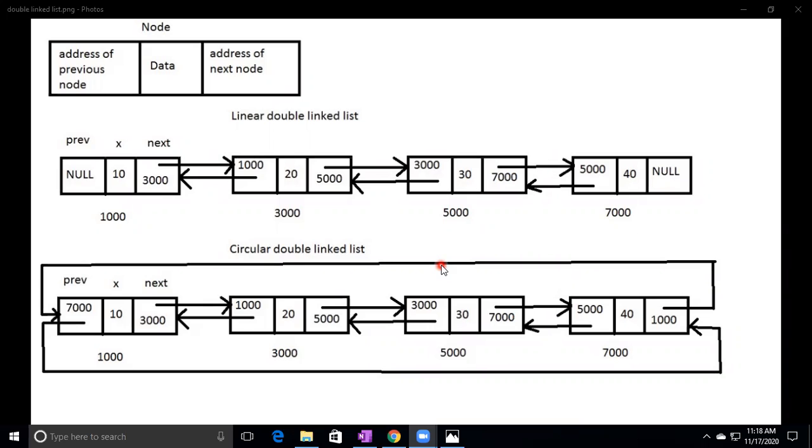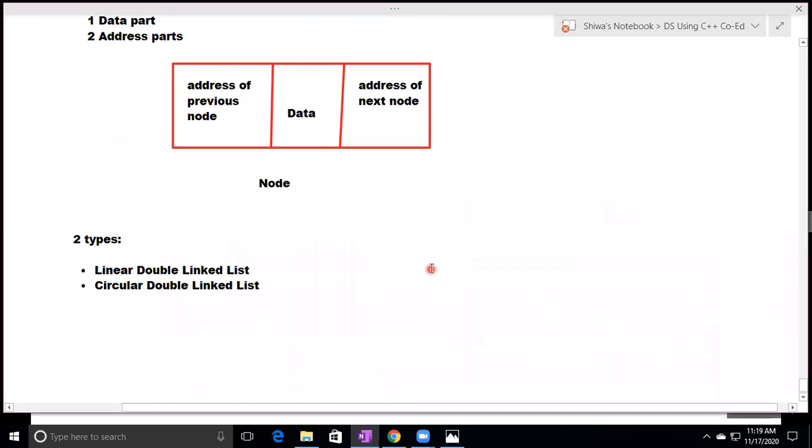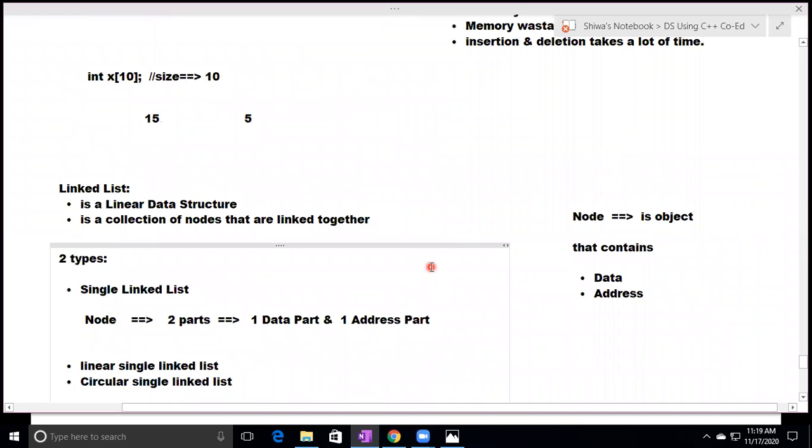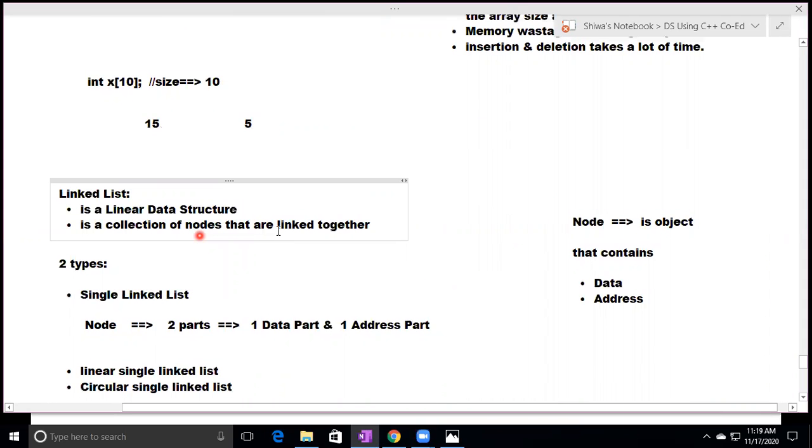So in the linked list, this is a very, very important question for the annual examination. Listen, in the exam, they may ask like this: What is linked list? What are the types of linked lists? So what is linked list? Linked list is a collection of nodes that are linked together. And this linked list is a linear data structure because it can form a sequence.